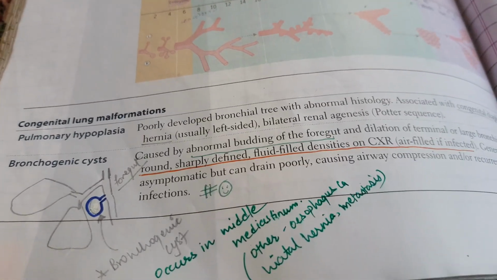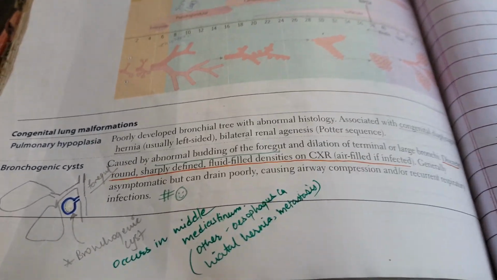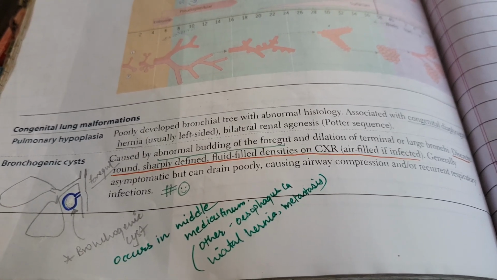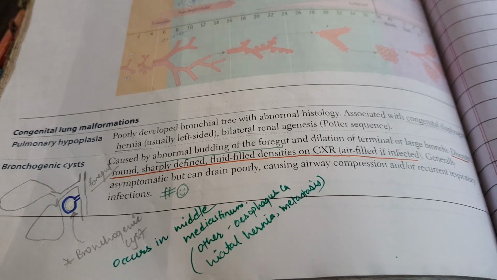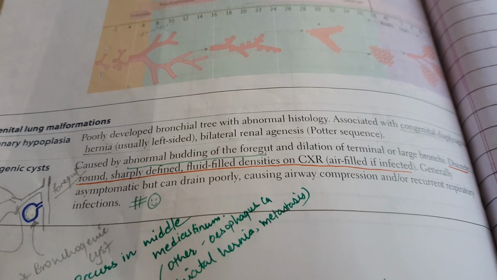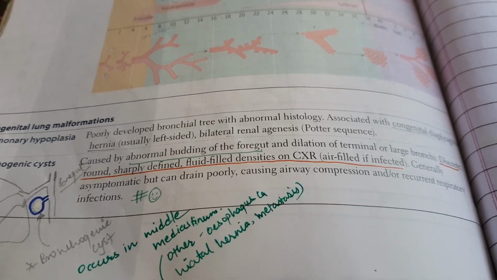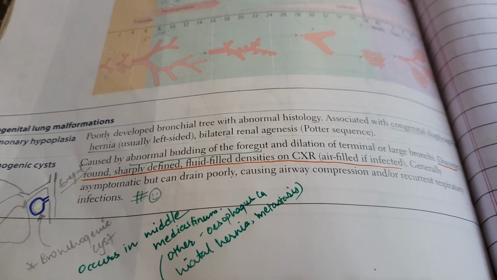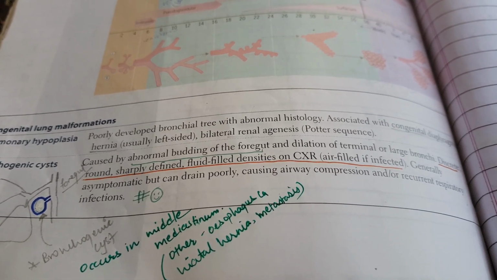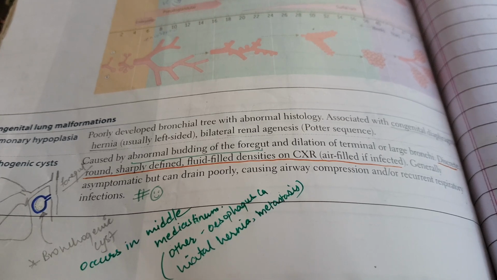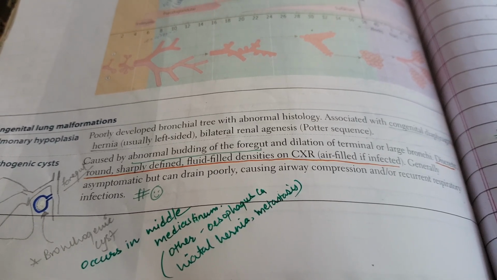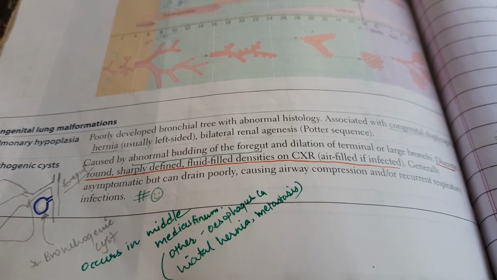Now talking about congenital lung malformations. First, there is pulmonary hypoplasia, that is a poorly developed bronchial tree with abnormal histology, associated with congenital diaphragmatic hernia. Usually it is left sided, so remember this. Why is it left sided? Again, because the liver is protecting the right side of the diaphragm. So at the right side there won't be any herniation.